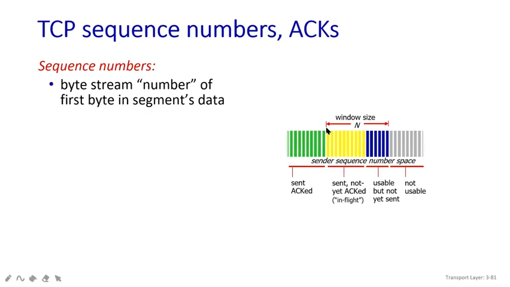Here, suppose I have taken my window size as n. What is this green color mark? These packets have already been sent and the acknowledgement also received. What is this yellow color mark? It has already been sent but not yet acknowledged. That's why we give the term in flight to this yellow color. In flight means already sent but the acknowledgement is not yet received.